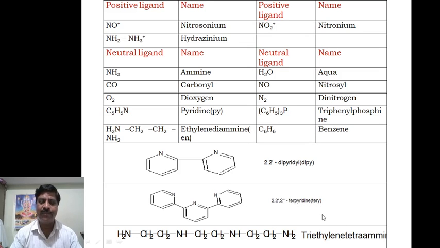And last, we quote here triethylenetetramine. Here 1, 2, 3 ethylene and 4 amine groups will be there. That is triethylenetetramine. These are the examples for neutral ligands. For naming, we have to follow these rules, and you have to utter the names of these ligands.